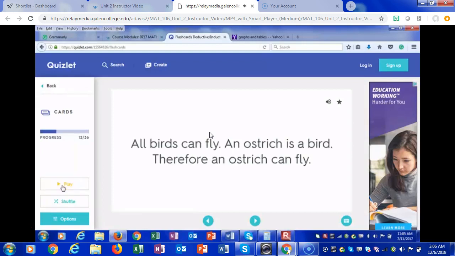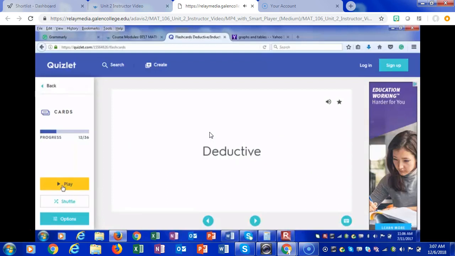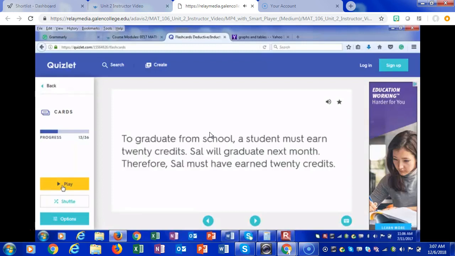All birds can fly. An ostrich is a bird. Therefore, an ostrich can fly. Inductive or deductive? This sounds a little bit similar to the problem that we just did a second ago. My vote is on deductive because an ostrich is a bird and it can fly. It is deductive. Okay?